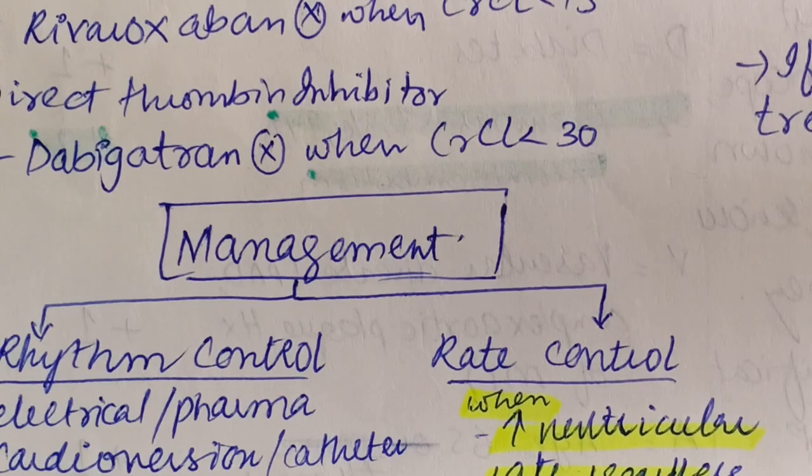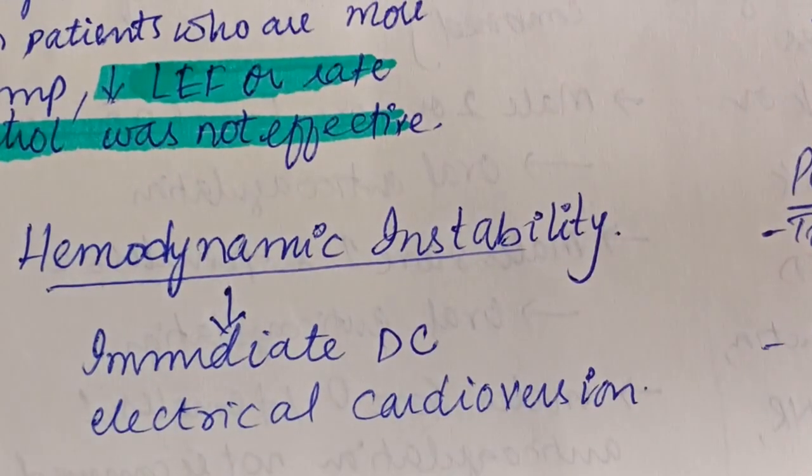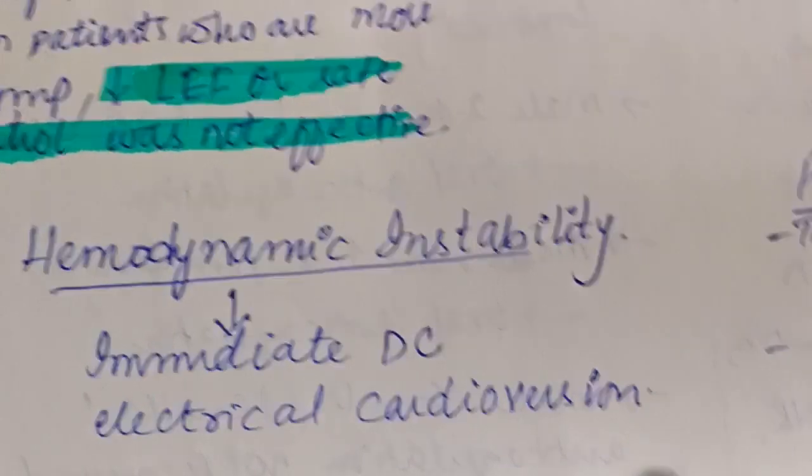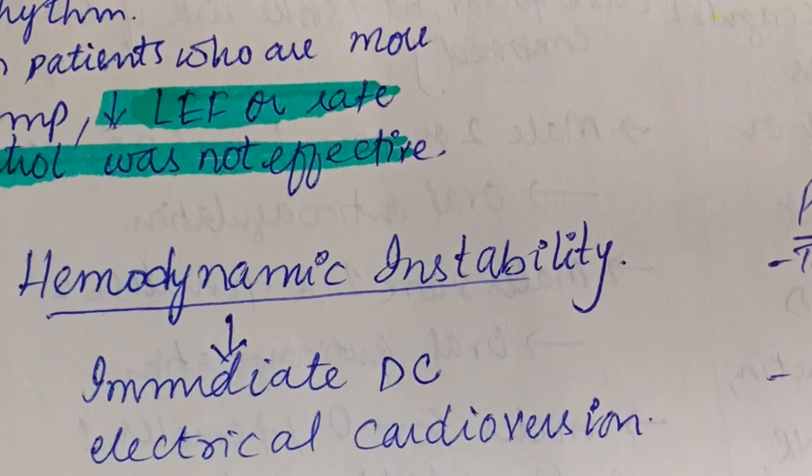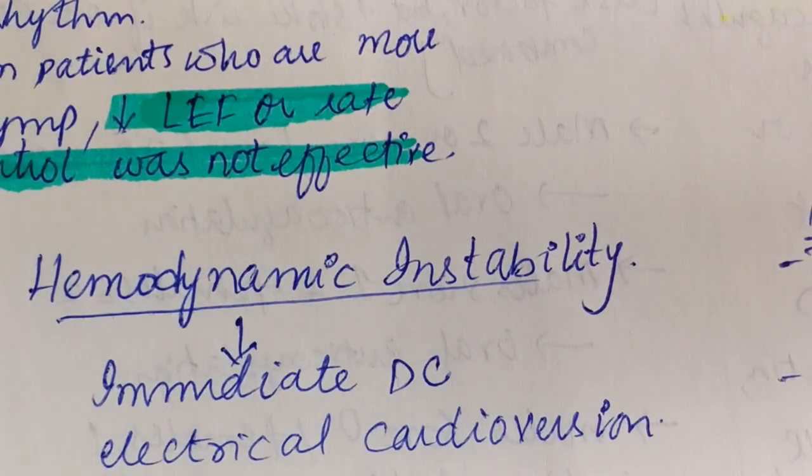In the question, hemodynamic instability is shown through blood pressure, a systolic blood pressure of less than 90, usually in the cases when AMC tests you. So a hemodynamically unstable patient always goes for immediate DC electrical cardioversion. On the other hand, we have the patient who is hemodynamically stable.